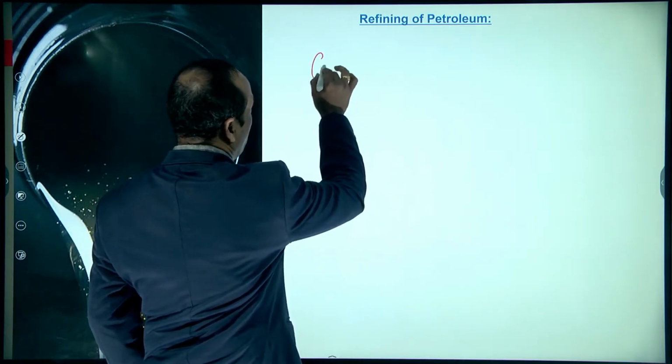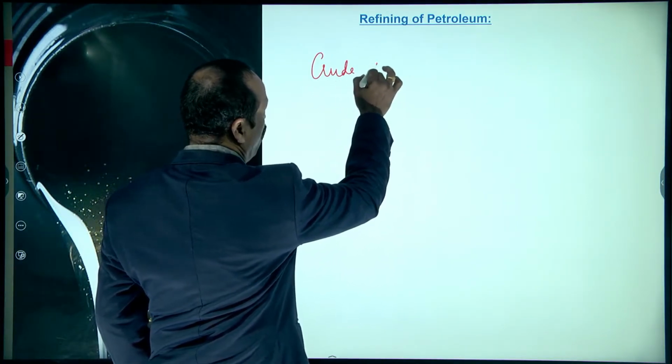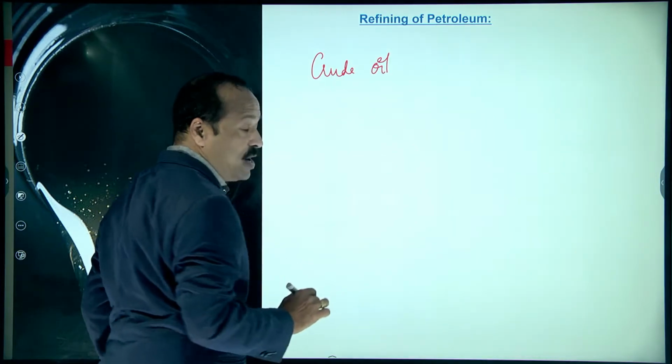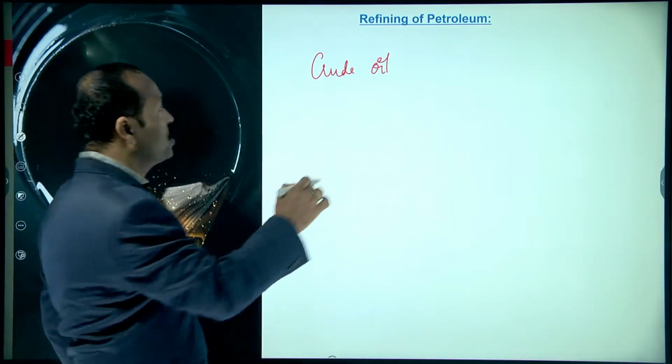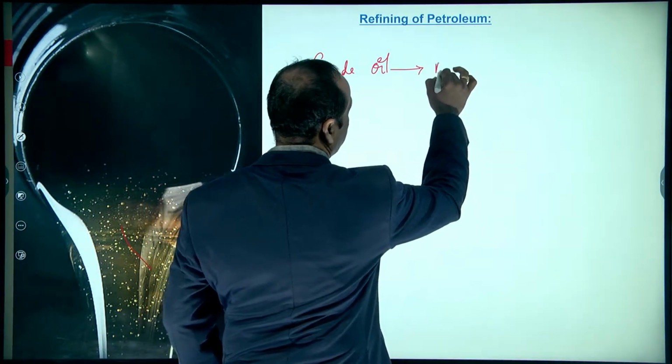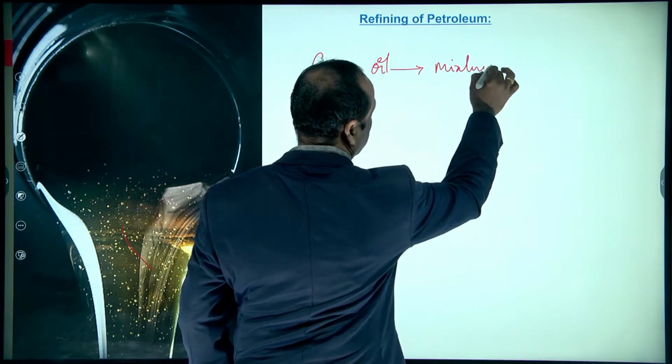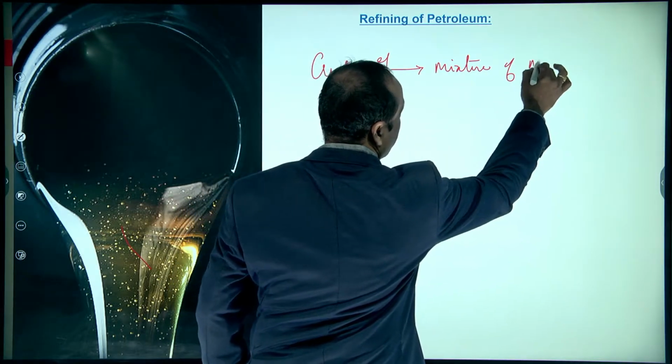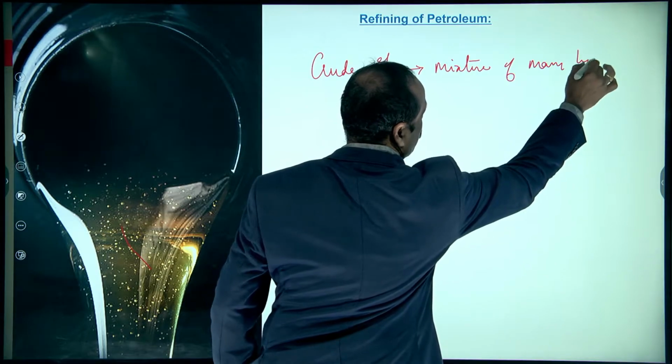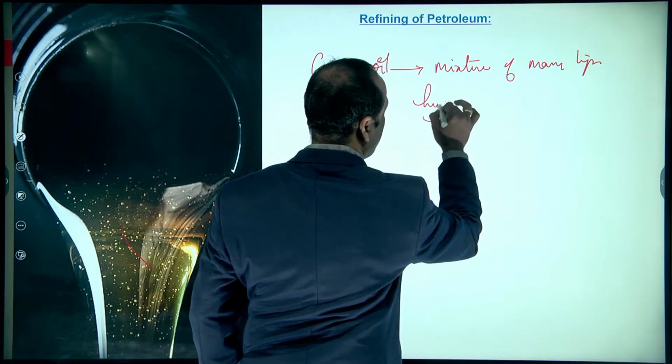It is a mixture of hydrocarbons, many types of hydrocarbons.